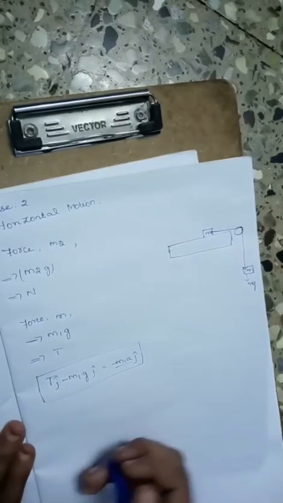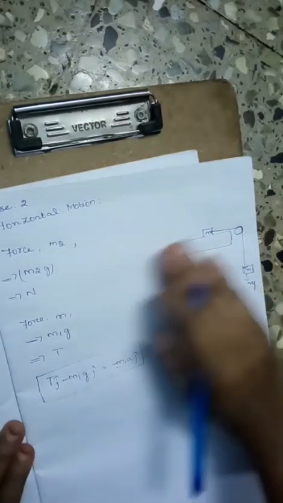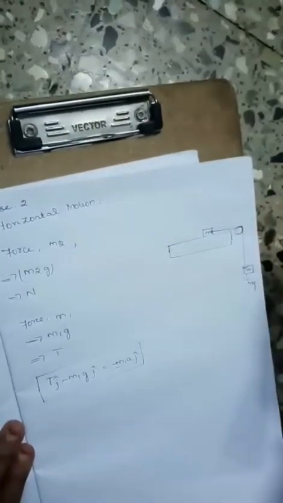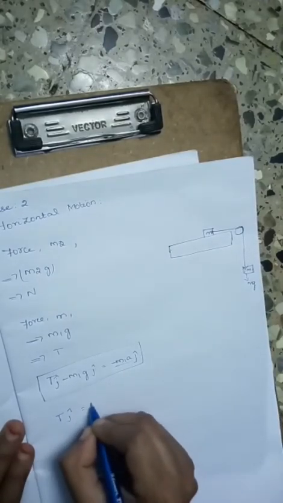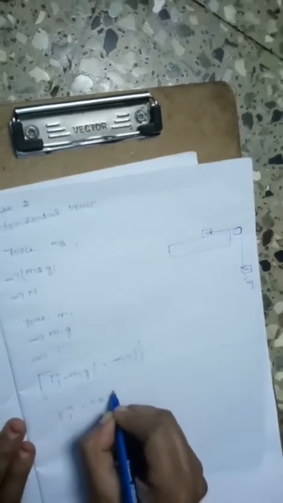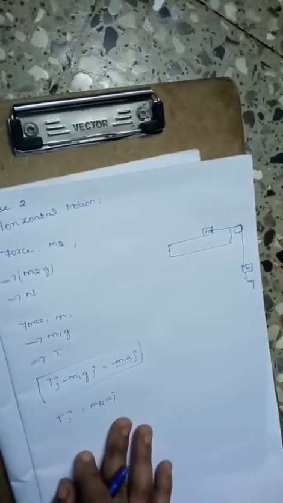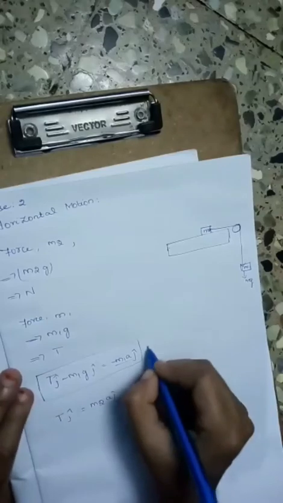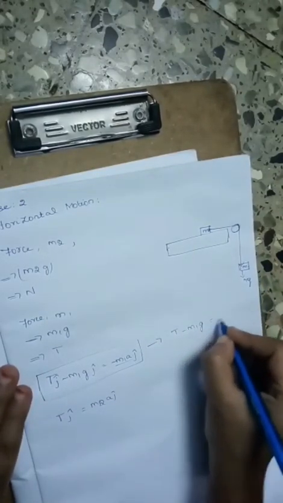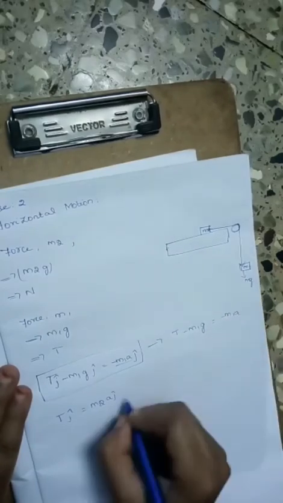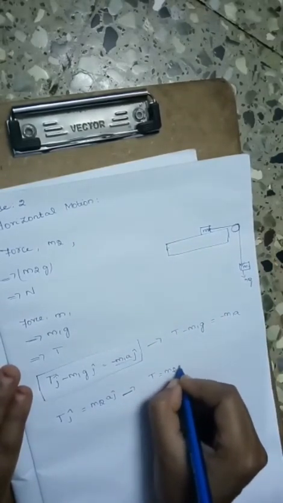Now applying Newton's second law for mass m2, which acts on a horizontal plane, the x direction, we can write T i cap is equal to m2 a i cap, because there is no gravitational force in this direction. Comparing these two equations, the first can be written as T minus m1g is equal to minus m1a, and the second as T is equal to m2a.